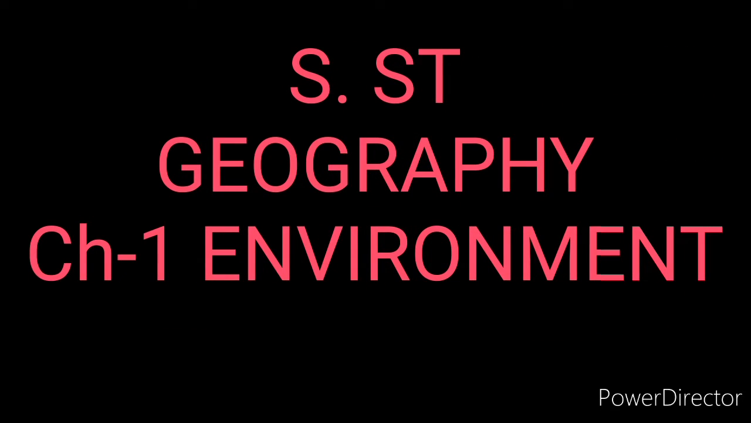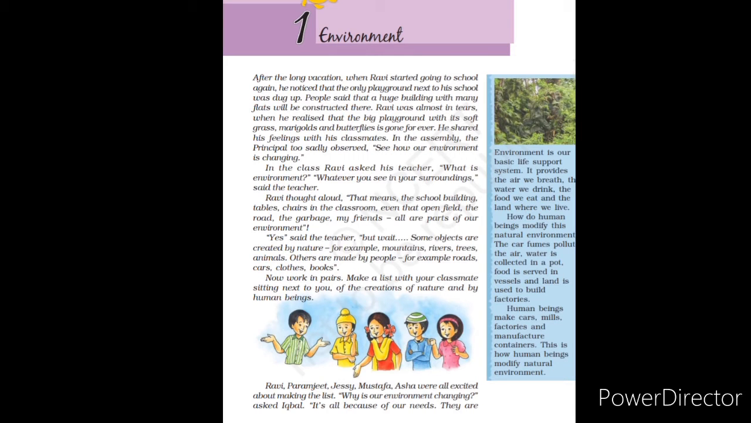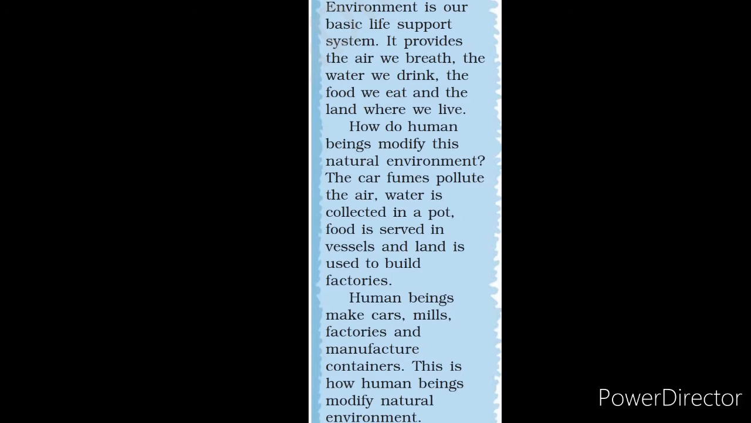Today, we will discuss the leftover topics of our first chapter of geography, that is, environment. In the previous class, we discussed this chapter, in which we learnt about environment, its components, and its types. We learned that environment is our basic life support system. It provides the air we breathe, the water we drink, the food we eat, and the land where we live.